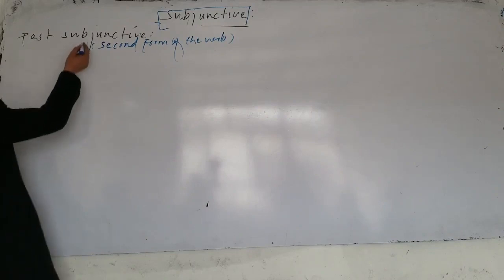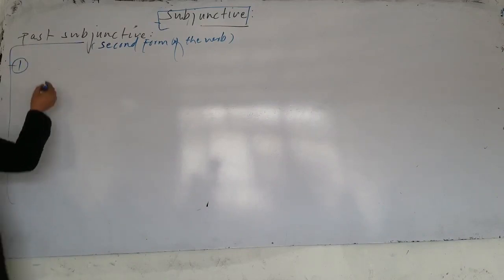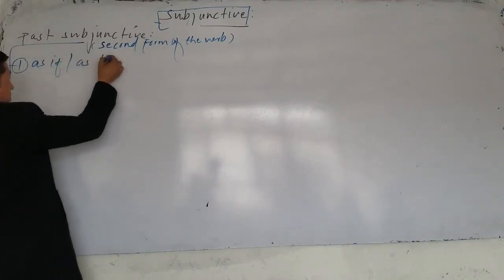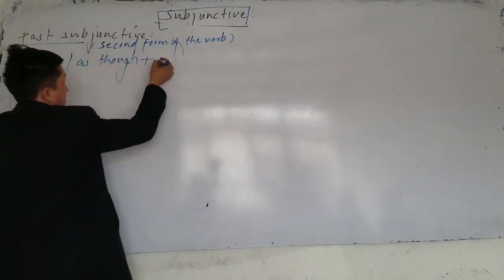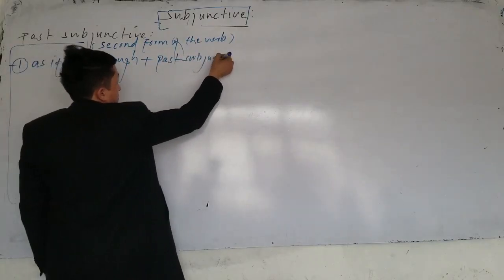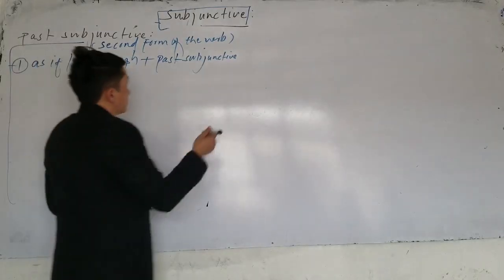What are the usages? The first usage: we use past subjunctive after as if and as though. So after as if and as though, what do we use? We use past subjunctive. That's the first usage. For example, write the examples here.